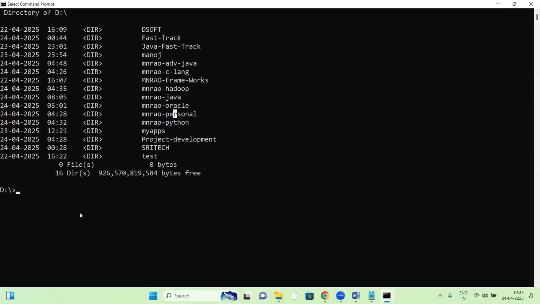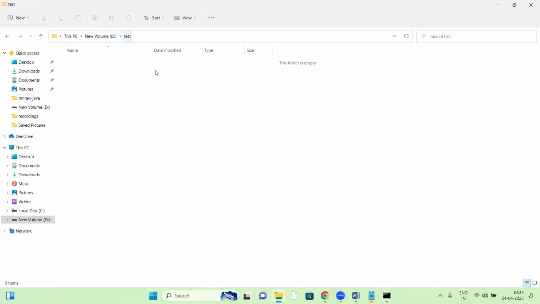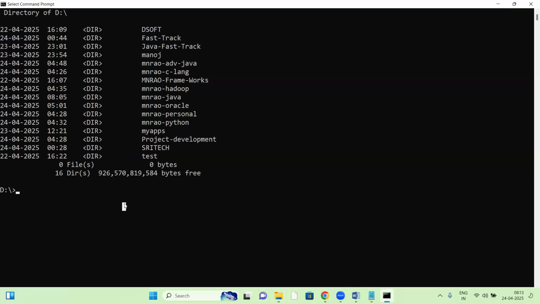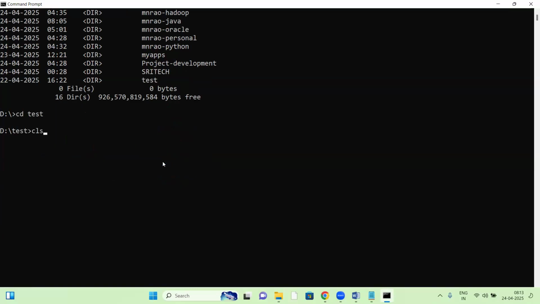Now we are in D drive. From D drive we should go to the test folder. So test directory, changing directory: CD, change directory. CD test, changed. Right? Now CLS, clear screen.